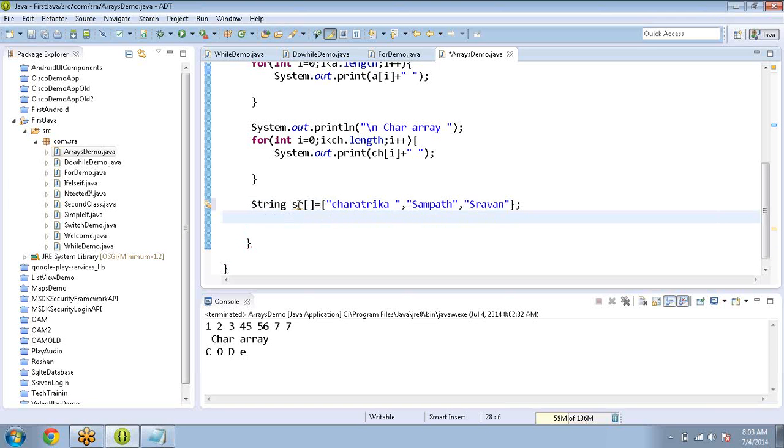So here sr is what type of array? String array. Sr is a string array. For String st colon sr, that is how to print the values using the for each loop.